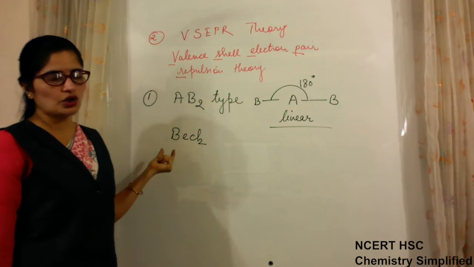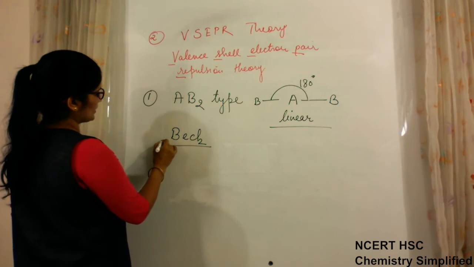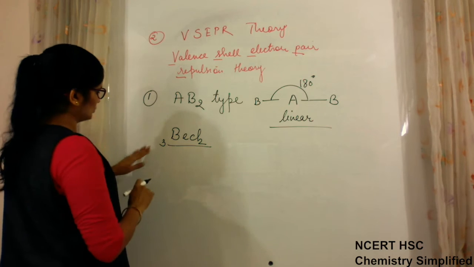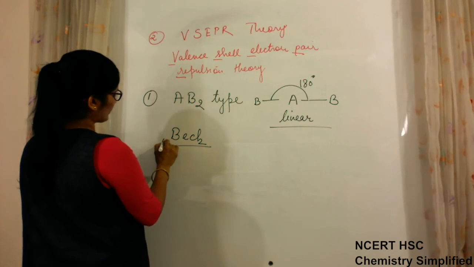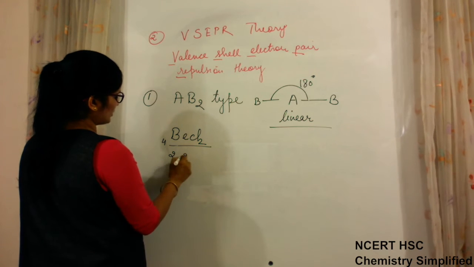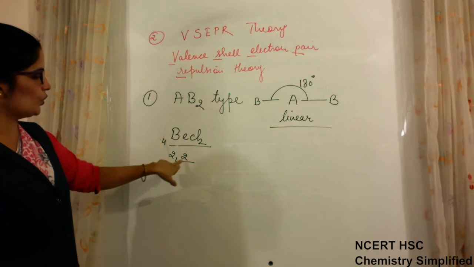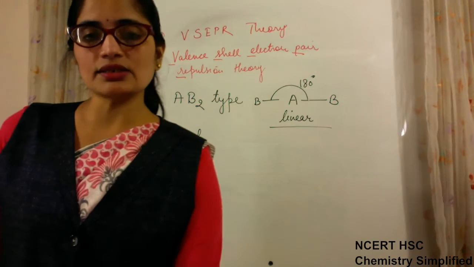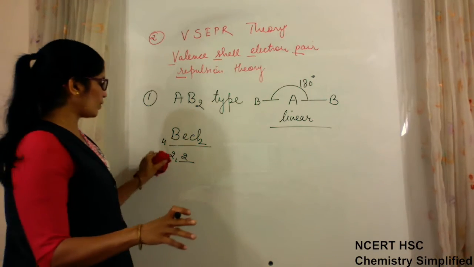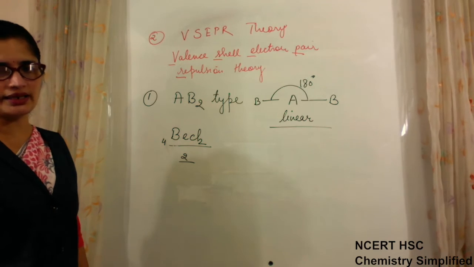Beryllium, atomic number is 3. No, beryllium is 4. Okay. So beryllium is 4. Valence electrons are 2 and 2. Atomic number is 4, 2 and 2. So valence electrons are only 2. In all these geometries, we have to only talk about valence electrons. Inner shell electrons do not participate in anything.